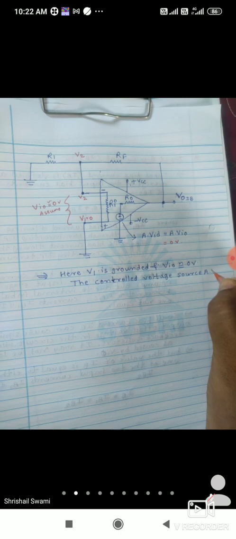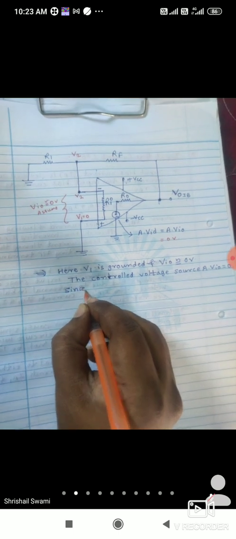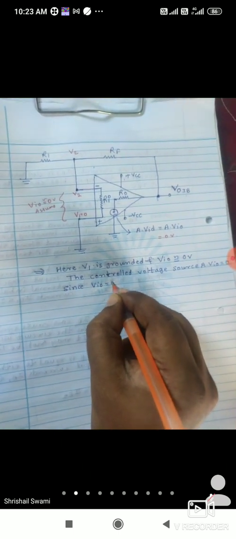Therefore, the controlled voltage source, the control voltage source A into VIO becomes 0, since VIO is 0 volt.